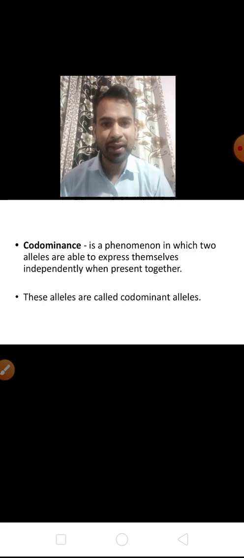Clear? So children, these are some important terms of chapter number 5, Principles of Inheritance and Variation. I hope you will learn them properly. These terms will be used in the topics, so learn very carefully.